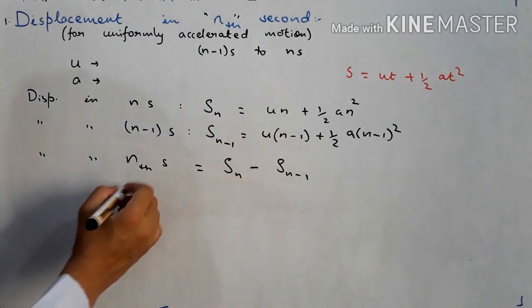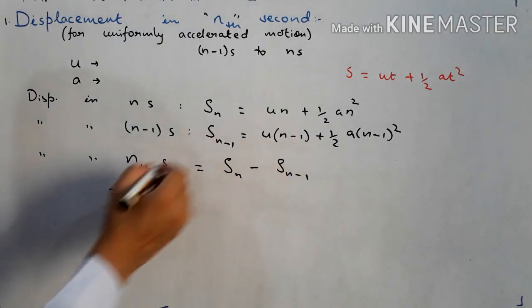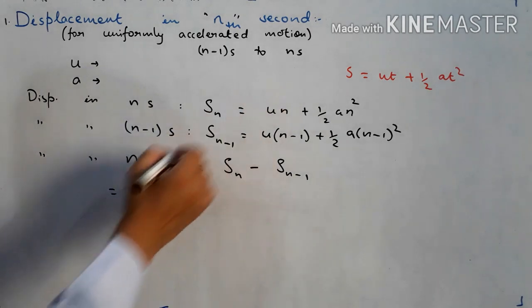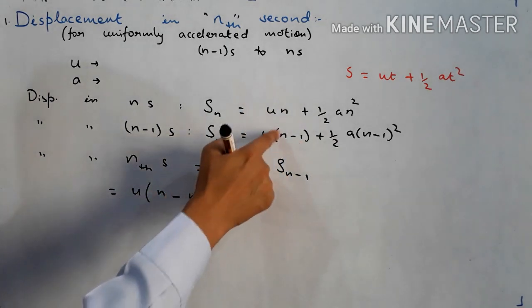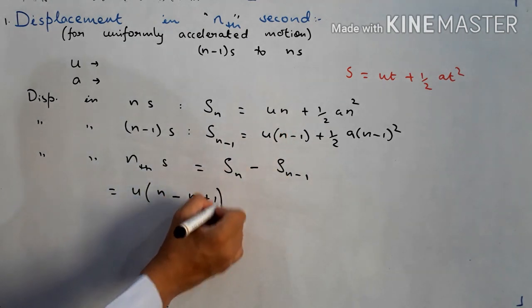So when you subtract this, u n minus 1. You can take common. What will be left? n minus 1. But if you open the bracket, that becomes n plus 1.